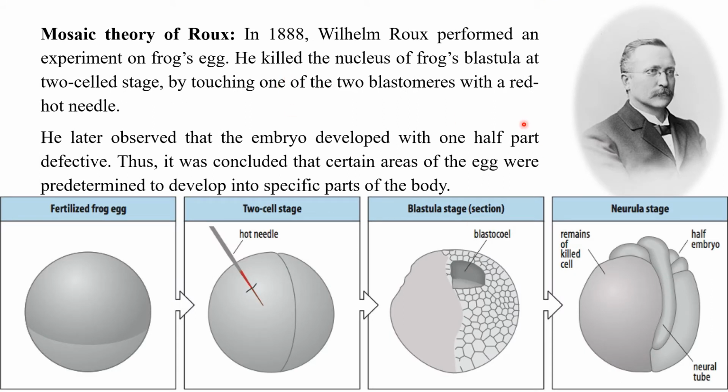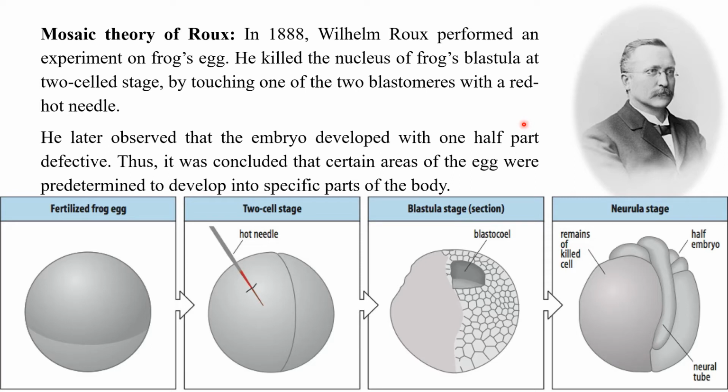After the theory put forth by Weismann, the next gentleman, about whom we have studied in detail in the 11th session while studying the history of developmental biology, Wilhelm Roux proposed one more theory called the mosaic theory of development. In 1888, Wilhelm Roux performed an experiment on a frog's egg.